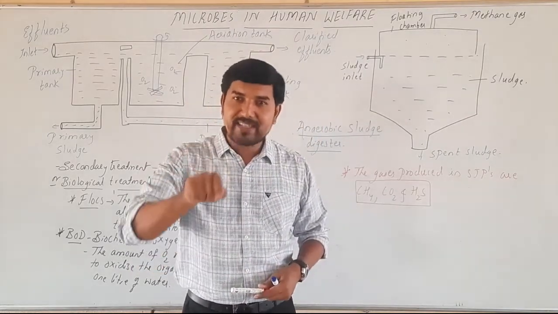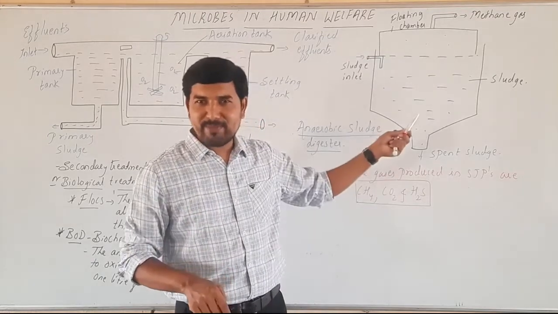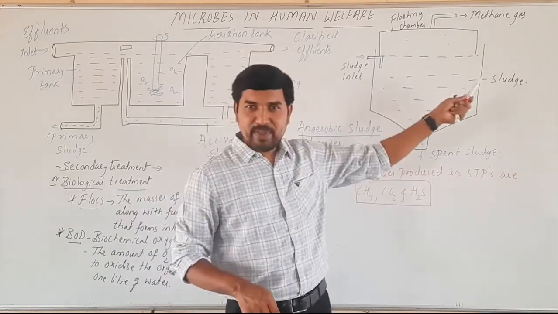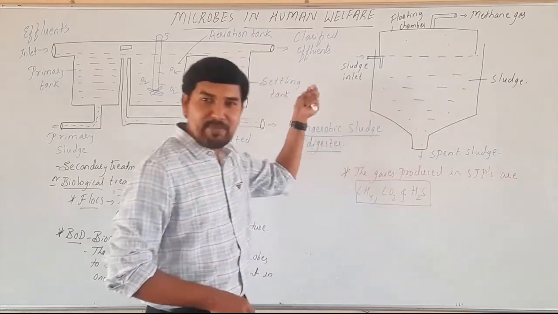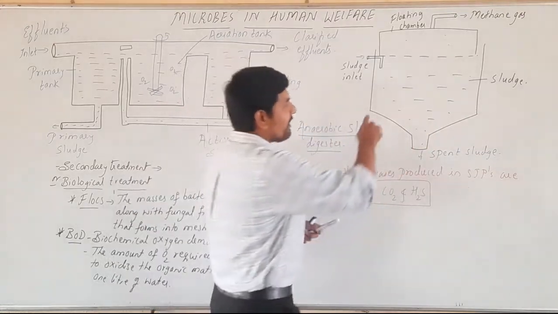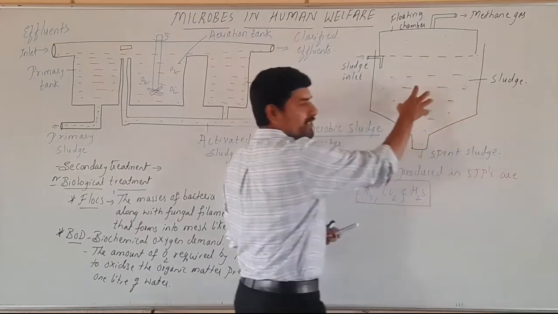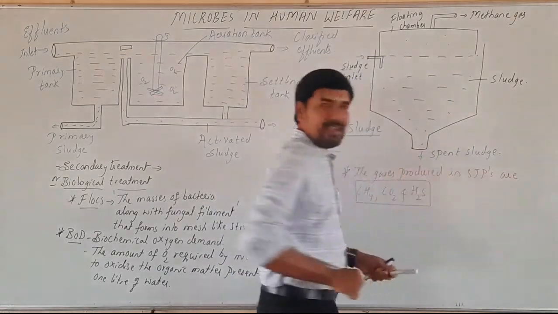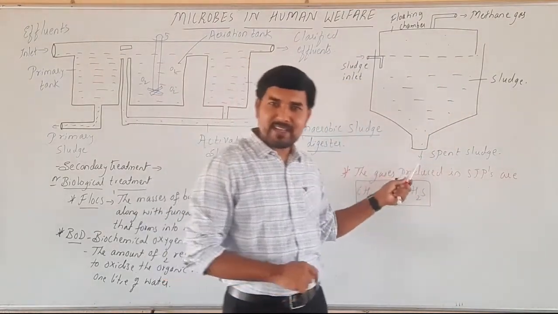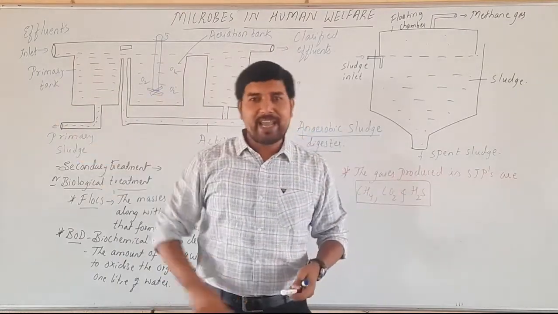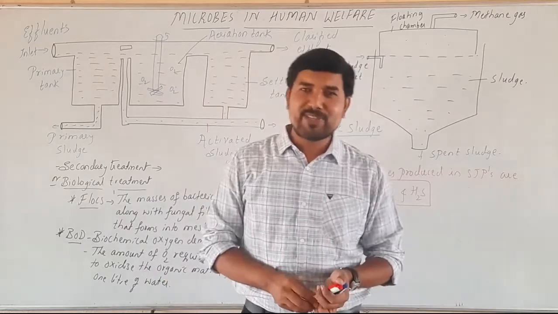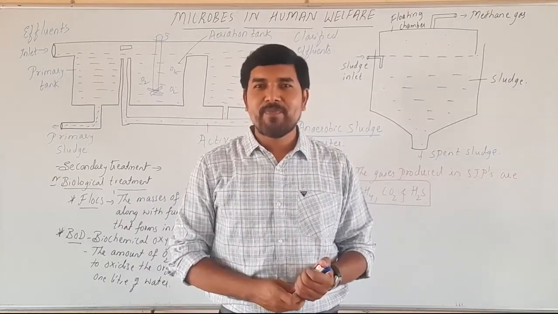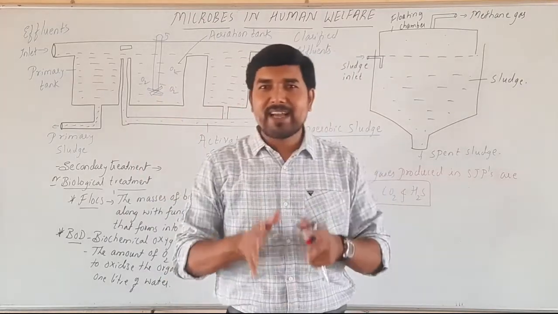Okay, so this is regarding the biogas. We can call it biogas, the methane gas produced from the activated sludge. This is produced by the sewage treatment plant. Then the sludge which has been used is removed. It's called spent sludge. This is removed from time to time. This is how the waste water, the sewage water and the municipal water pollution is controlled.